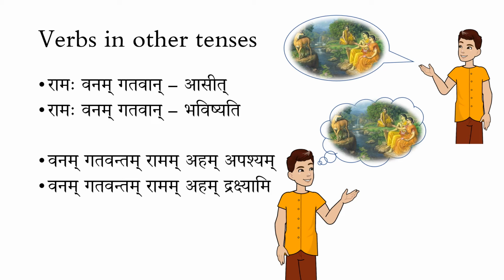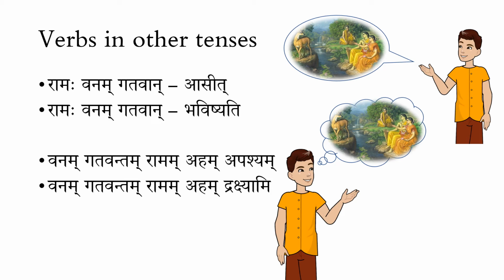Now that Asti can be replaced by the Langlakara form of Asthatu, which is the past tense form, which is Asit. In that case, the sentence will be Ramaha Vanam Gatavan Asit. Now the translation is like, Rama was, because there is Asit, instead of is, we are using was. Rama was the one who has reached the forest. Now there is a difference: Rama is the one who has reached the forest, versus Rama was the one who had reached the forest.